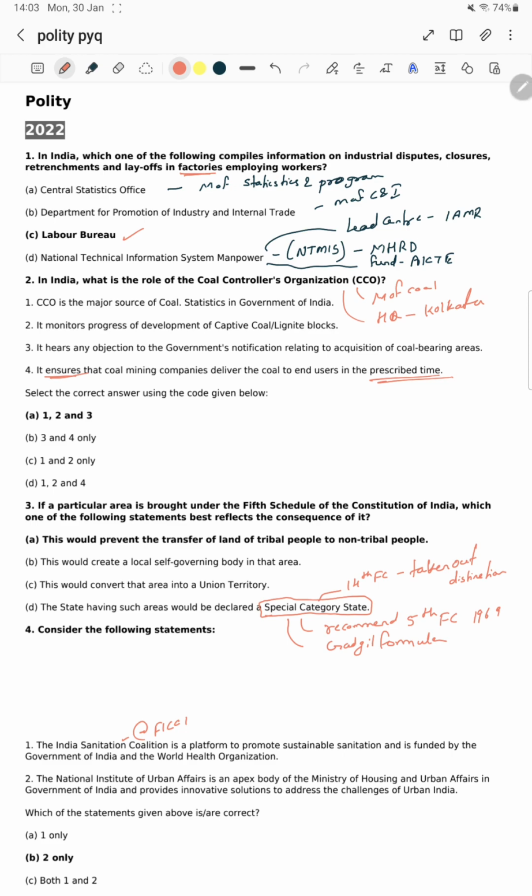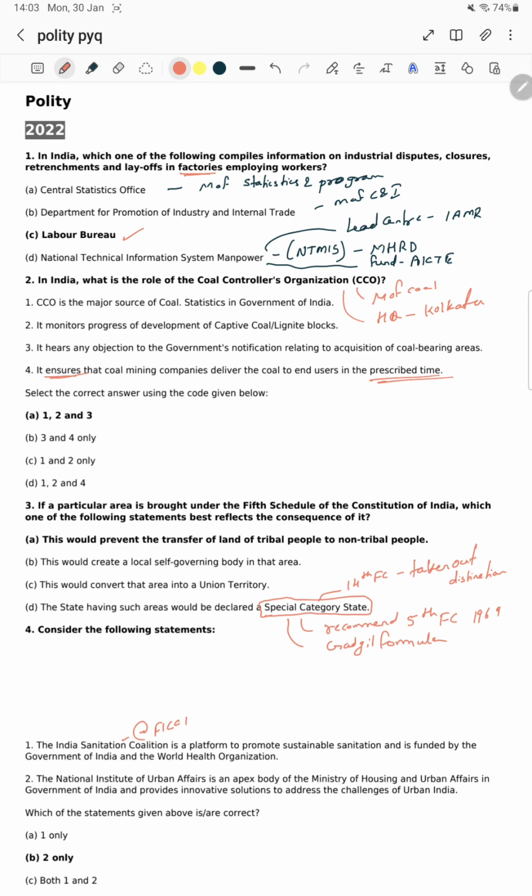They have asked about the Central Statistics Office, DPIIT, the Labor Bureau and the National Technical Manpower Information System. The CSO is under the Ministry of Statistics and Programme Implementation. DPIIT is under the Ministry of Commerce and Industry. NTMIS means National Technical Manpower Information System. They might ask from interlinked topics, so you have to see this NTMIS. It is under the Ministry of HRD, Human Resource Development.